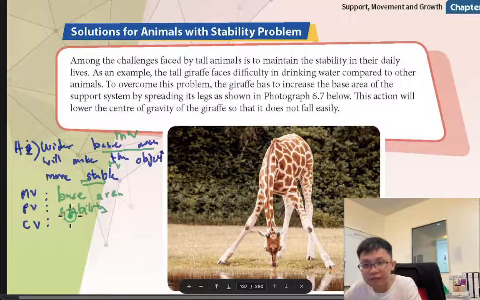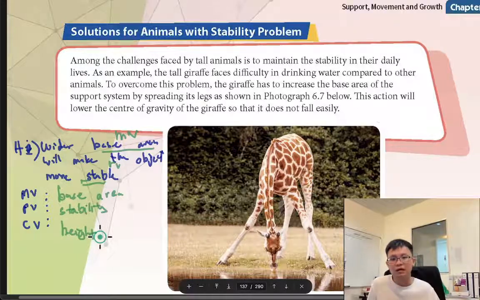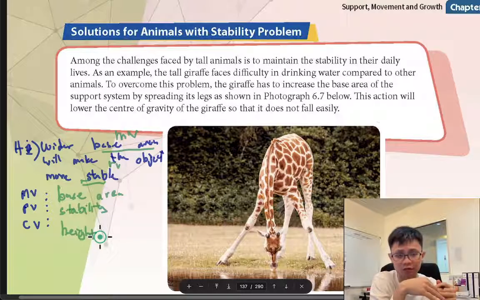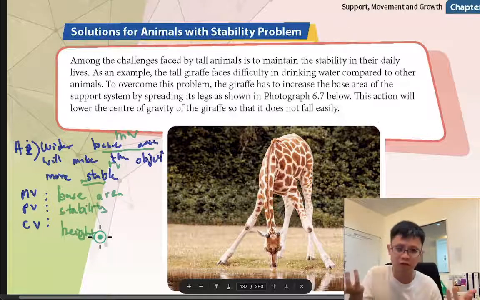Okay, so the constant variable will be the height, to make the experiment fairer. I cannot say that I want to test the base, but one I put very high, one I put very low. Then what do I test?